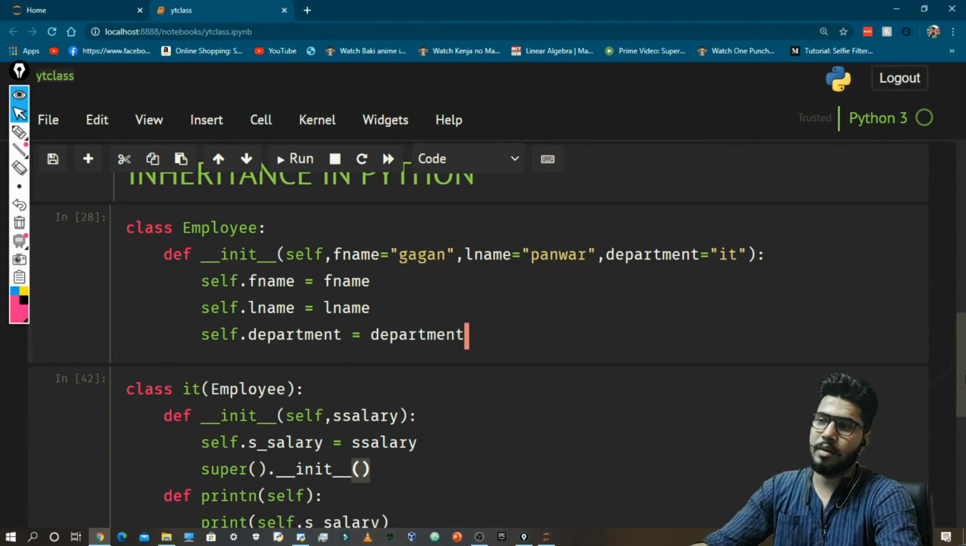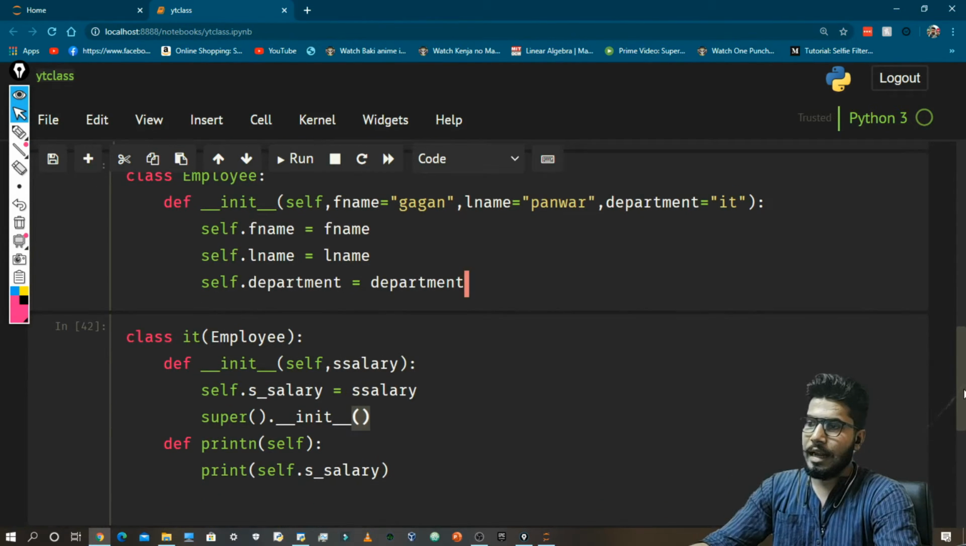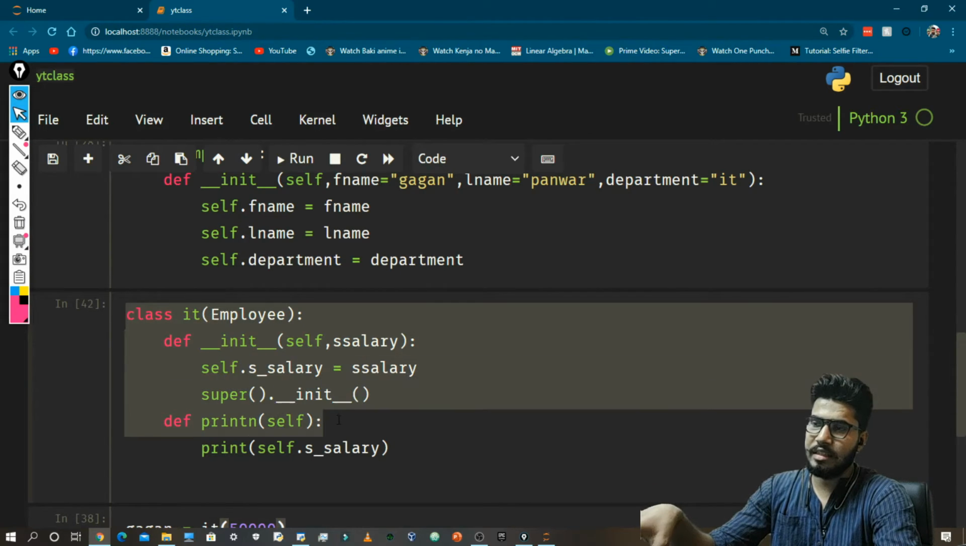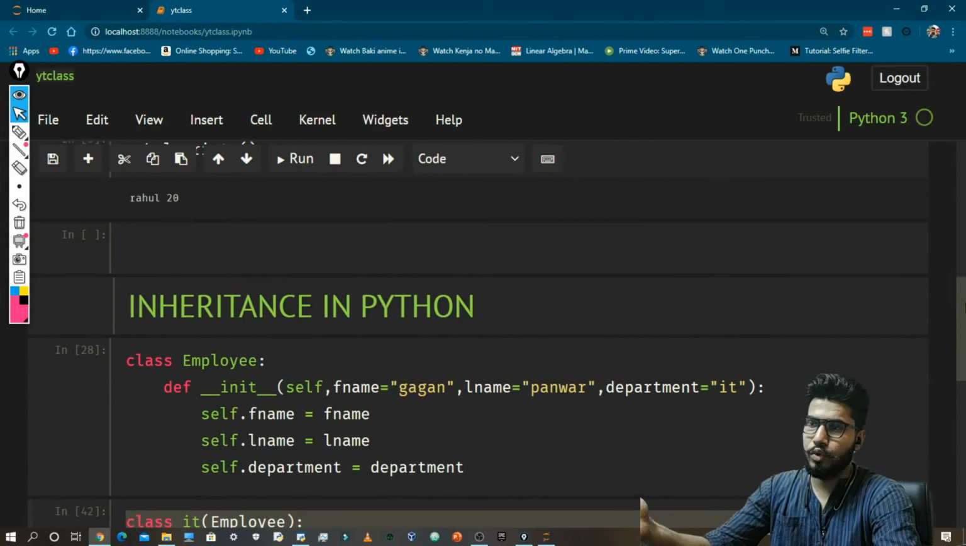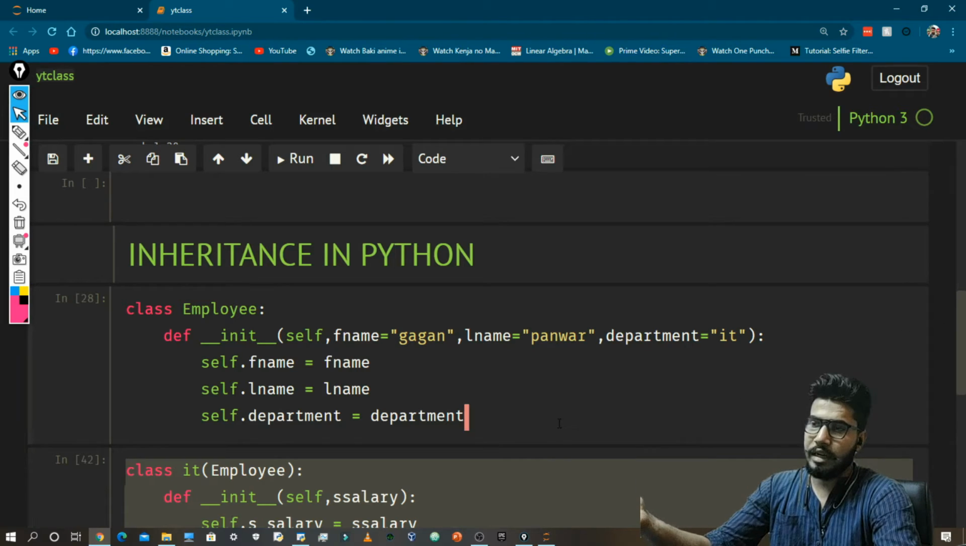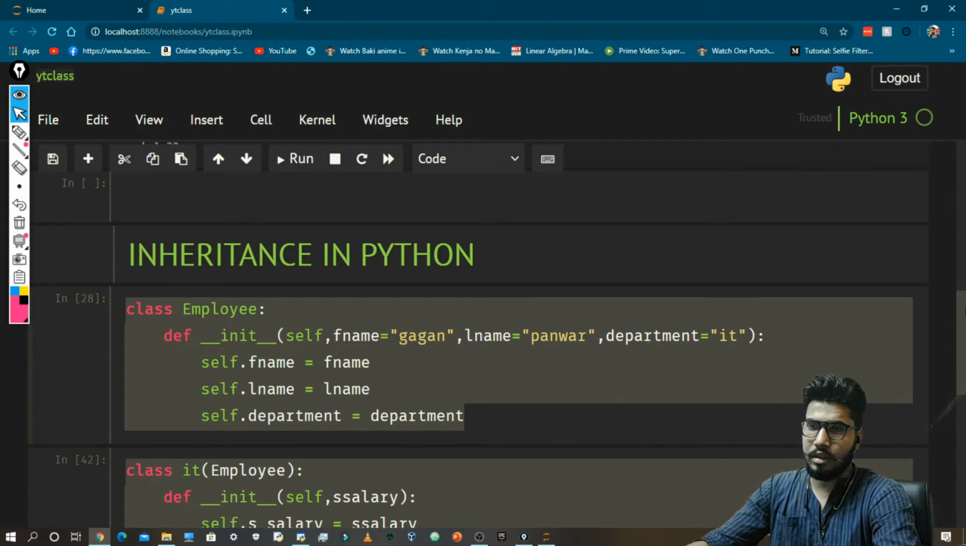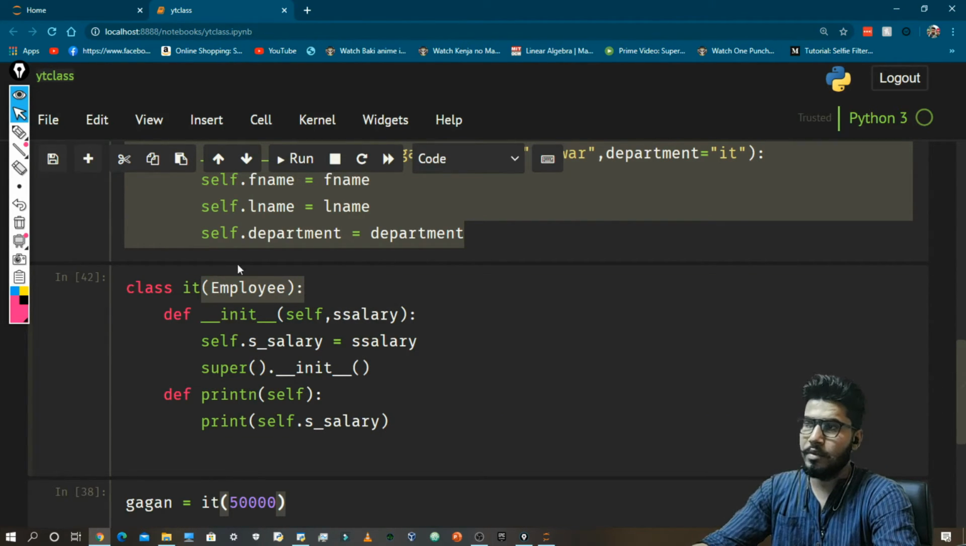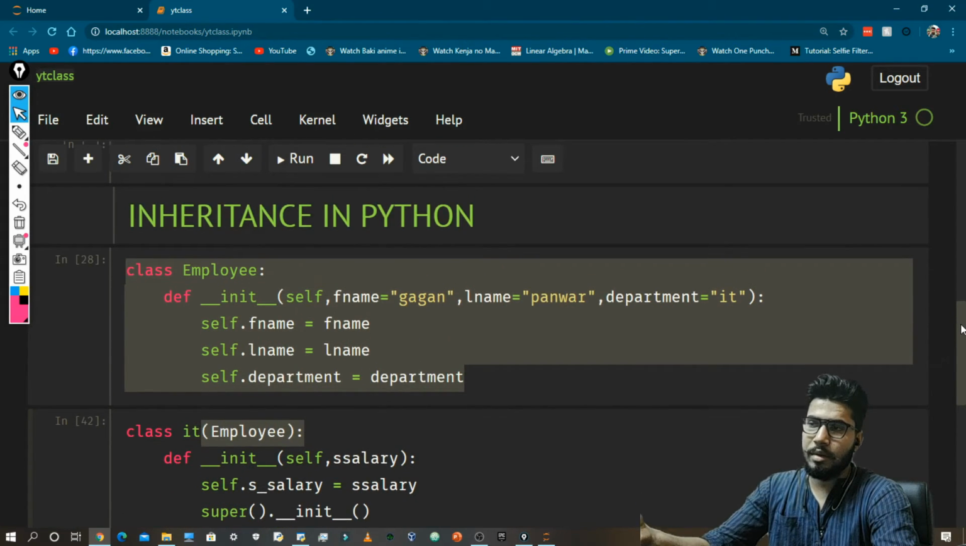So this was the concept of inheritance, guys. Now let me just show you how this was useful. This was a very simple example, and I wanted you to get familiar with the syntax and the keywords like super. So I wanted you to get familiar with this, but this is not a real example of inheritance.